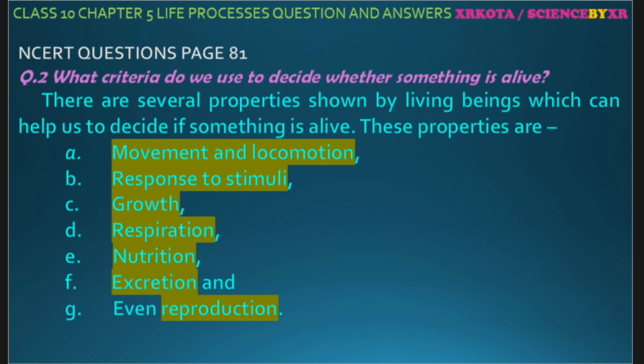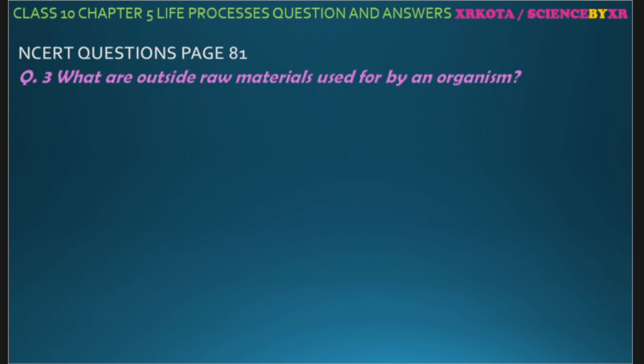Movement and locomotion can be easily noticeable in the case of animals, however for plants it will be difficult. And response to stimuli, where you can throw some stone on the living thing, or just make some noise, or flash a torchlight on its face. So these will help you to show some type of response, and this will help you to decide whether something is alive.